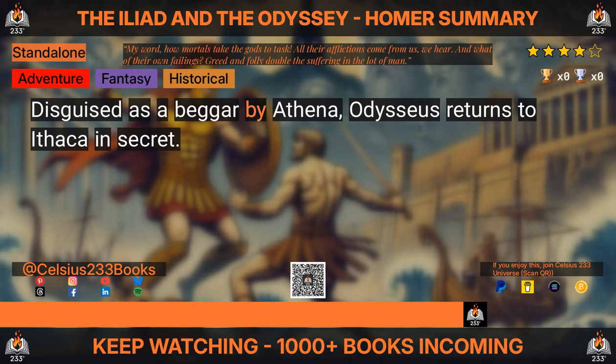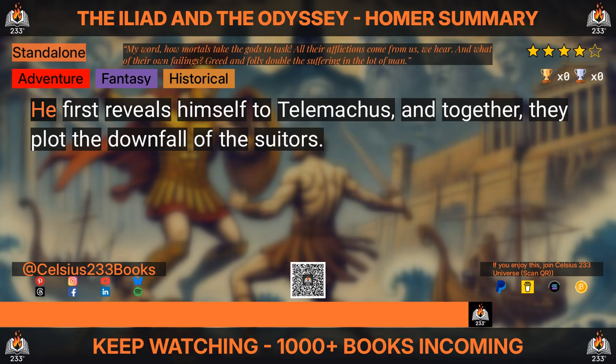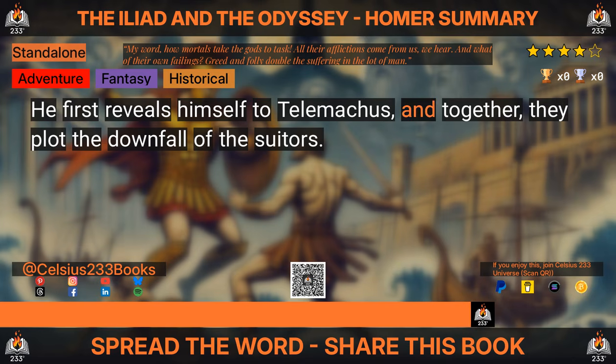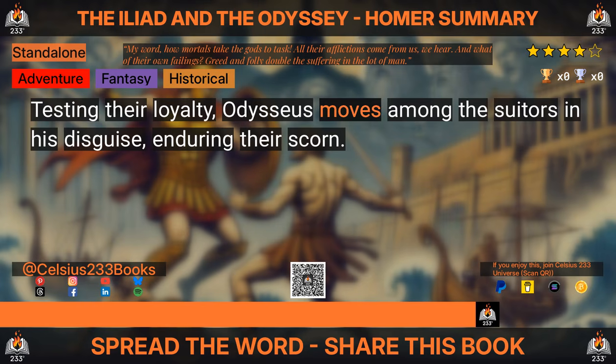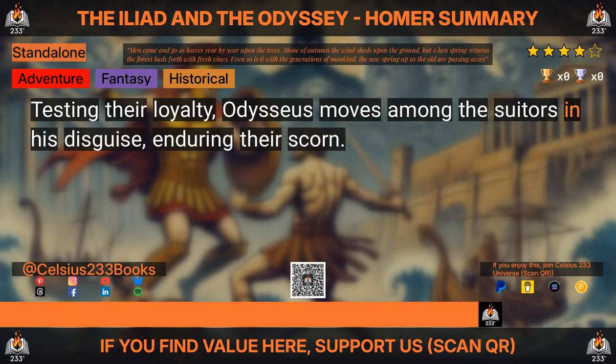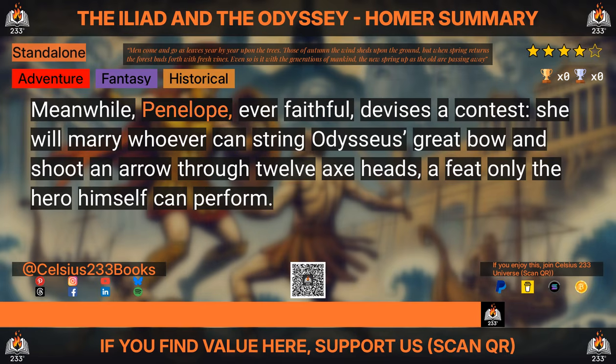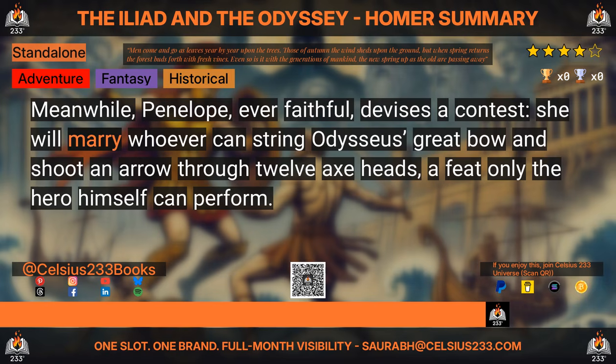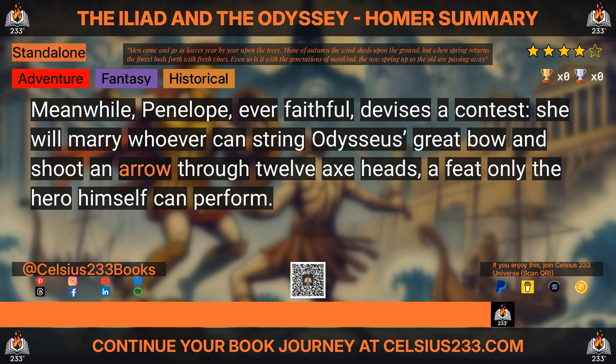Disguised as a beggar by Athena, Odysseus returns to Ithaca in secret. He first reveals himself to Telemachus, and together they plot the downfall of the suitors. Testing their loyalty, Odysseus moves among the suitors in his disguise, enduring their scorn. Meanwhile, Penelope, ever faithful, devises a contest. She will marry whoever can string Odysseus' great bow and shoot an arrow through 12 axe heads, a feat only the hero himself can perform.